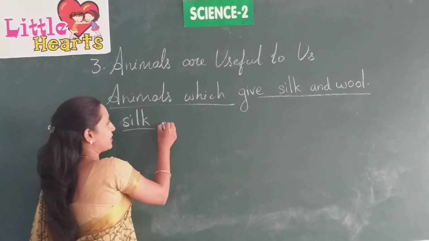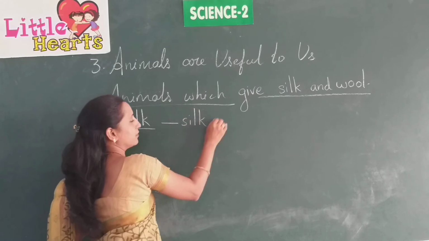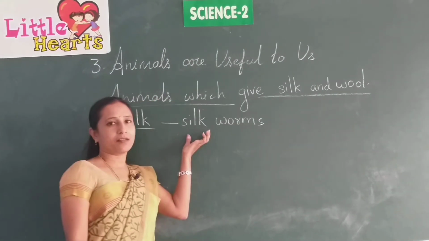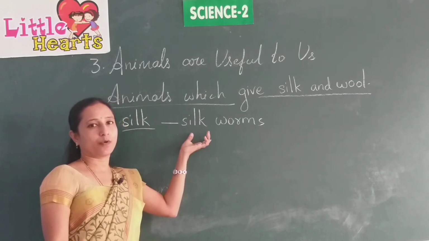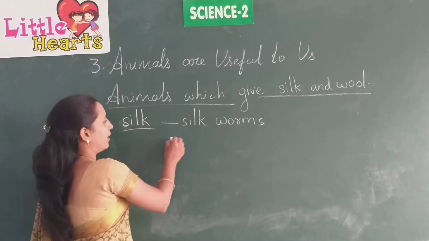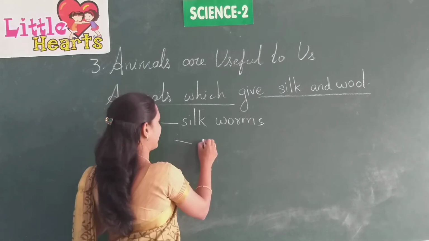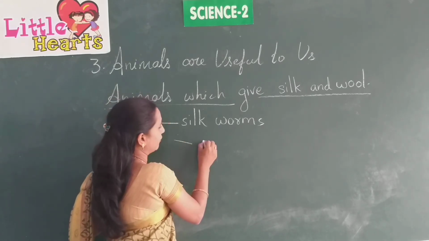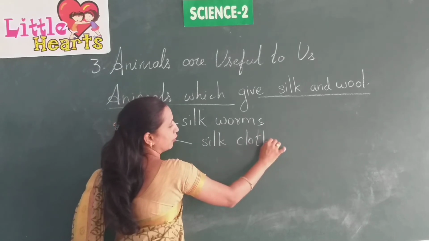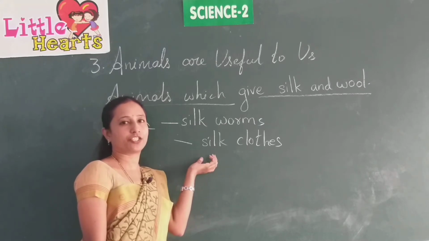Silk is spun by silkworms. The thread which is wound by silkworms is known as silk thread. The silk thread is used to spin or weave silk clothes, as silk is very shiny, lustrous and precious.